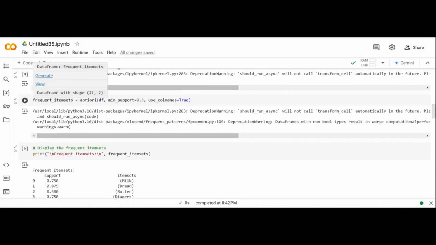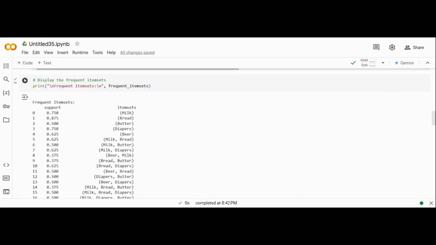Now, we create a variable frequent_itemsets using the apriori function on the data frame that we just created. Here, min_support 0.3 is used. This means that we only want to filter out the itemsets in which the support was more than 30%. Now we display the frequent item sets based on our previous filtering.